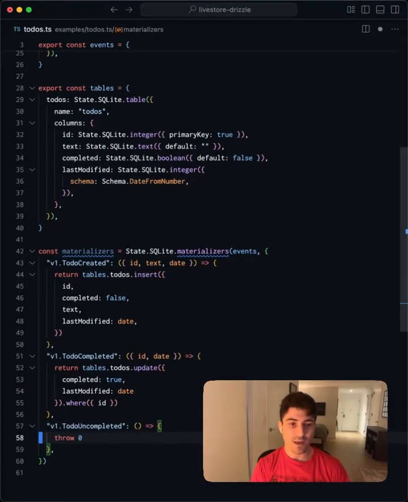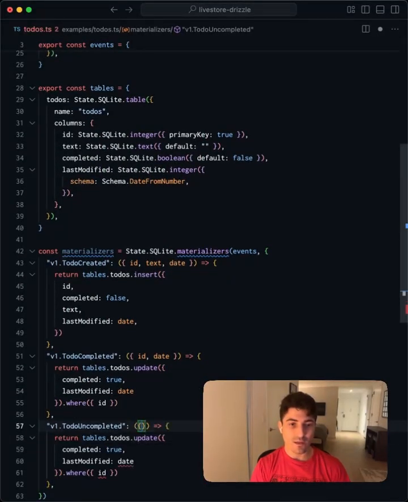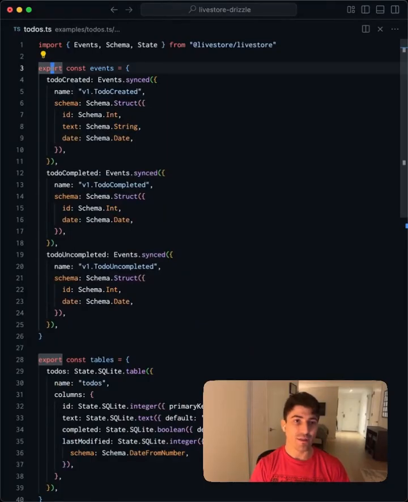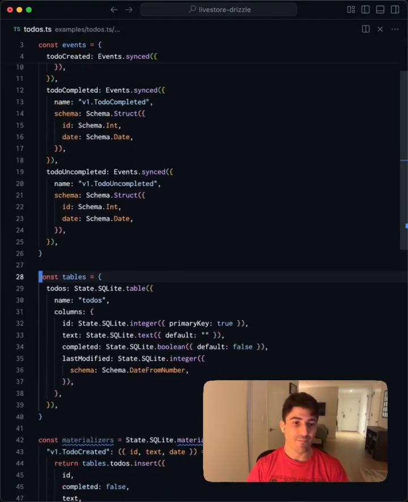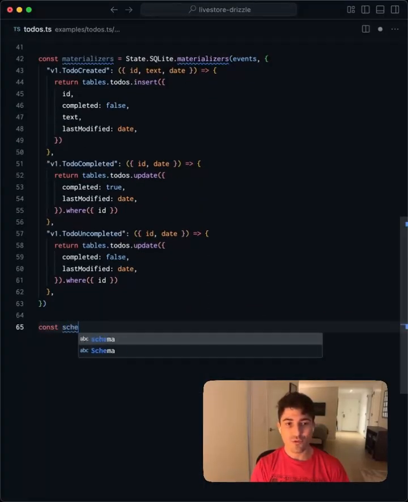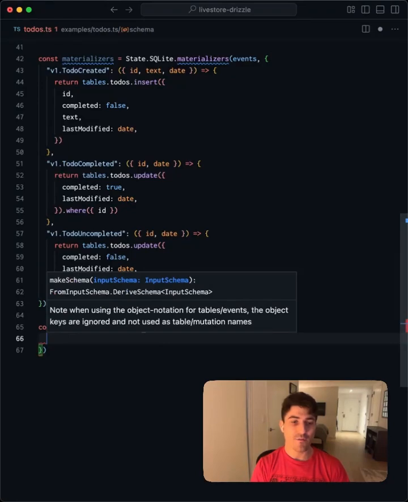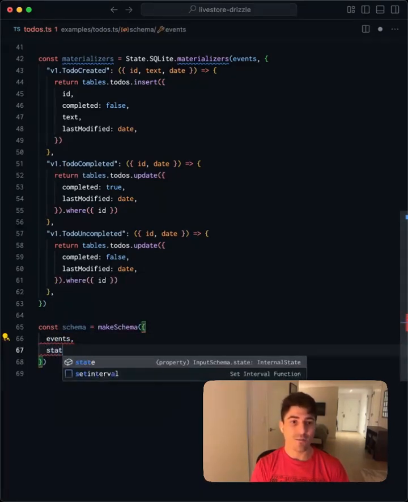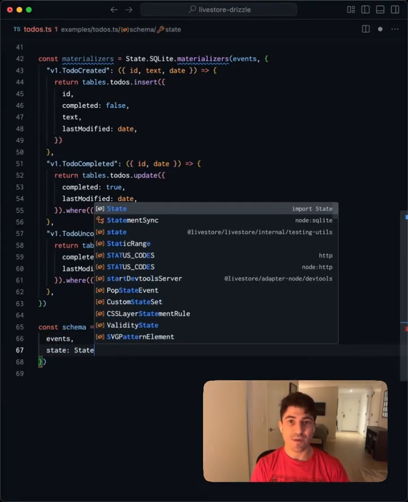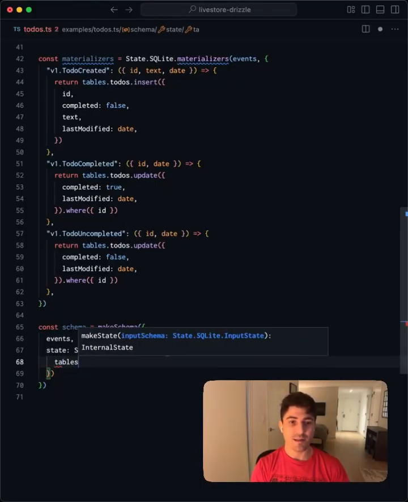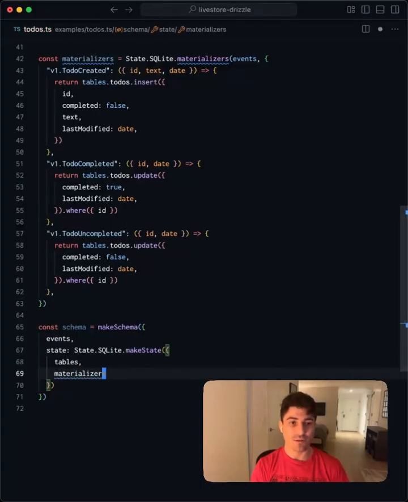Meanwhile, we can take this and reuse it. We need to get the ID and date just like above. And this time we'll set completed equal to false. I exported these up here, but we're going to have this example in one file. So maybe let's get rid of that. And let's create a schema with makeSchema. This also comes from LiveStore. The first thing we pass in is the events, and then we pass in state. State is made from state.sqlite.makeState. This takes in the tables and our materializers.